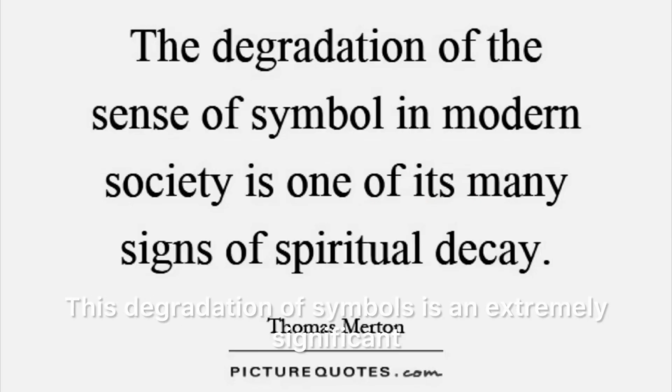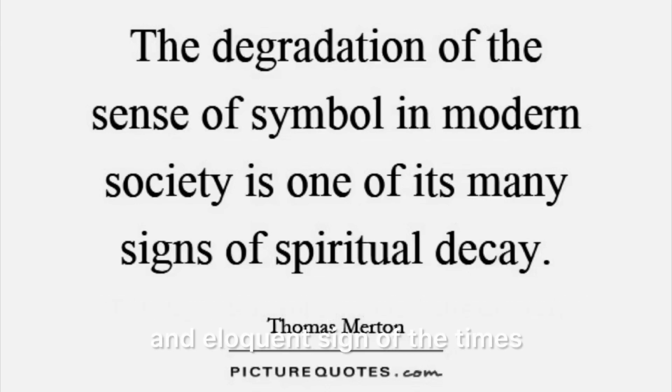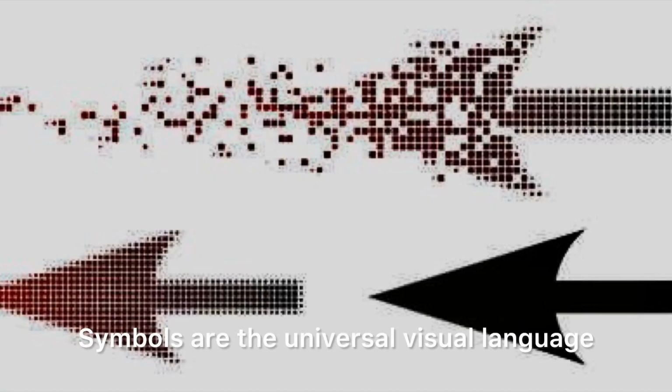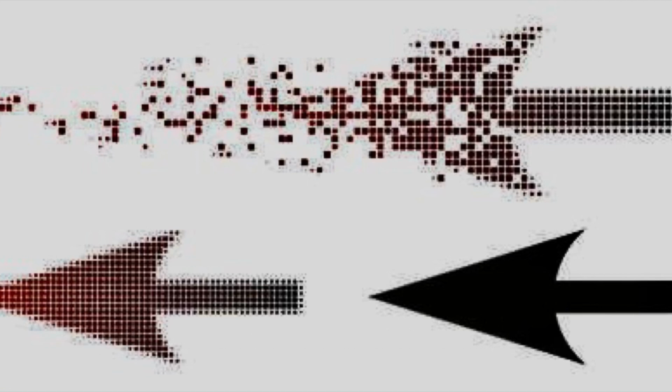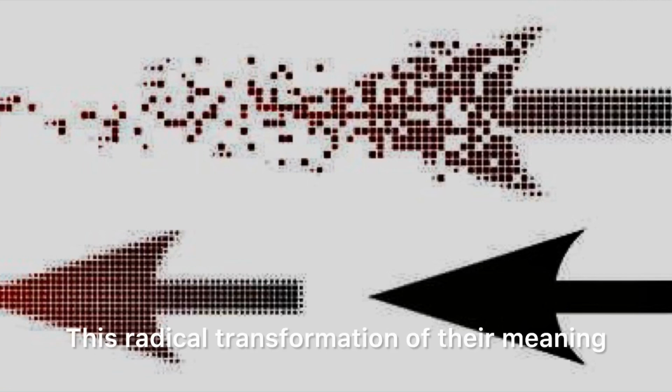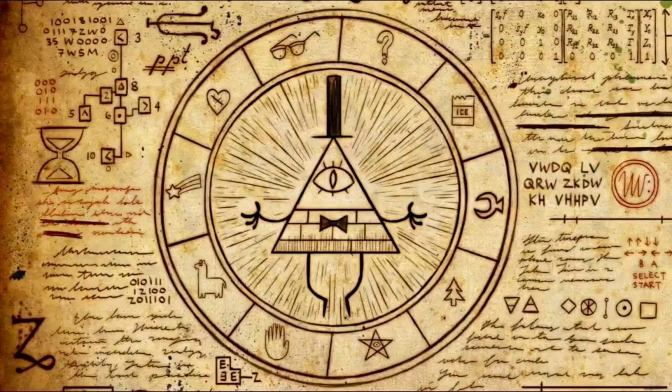Evola: This degradation of symbols is an extremely significant and eloquent sign of the times. Symbols are the universal visual language. This radical transformation of their meaning is not accidental. They are intentionally retooled for inversion, subversion, and degradation.